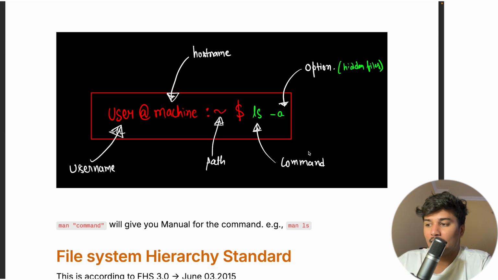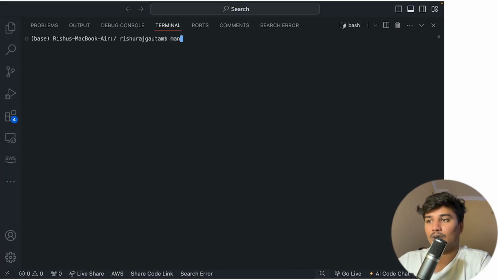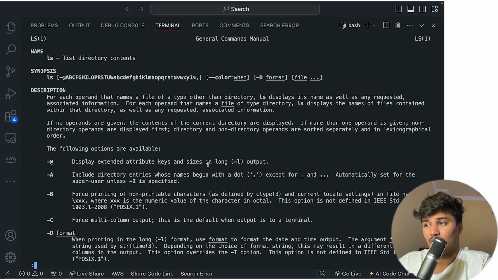Now if I want to know which command does what, I simply use man. man is a manual command which can give you documentation, a manual about any command.